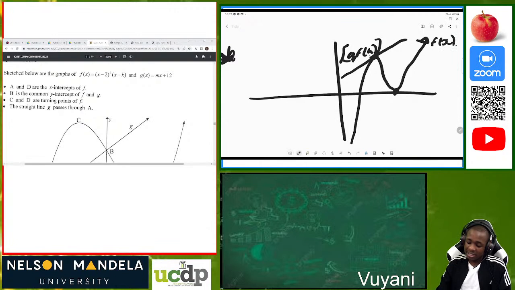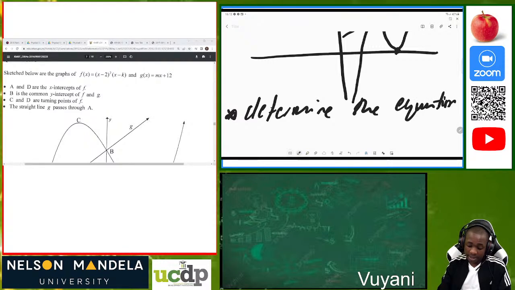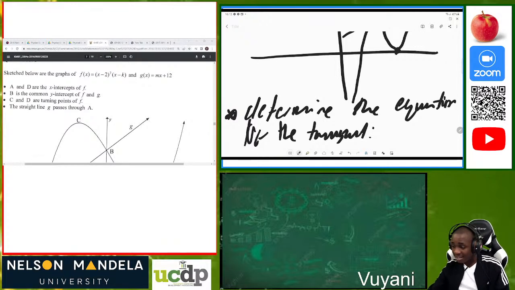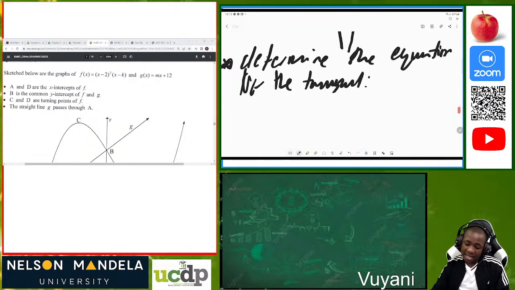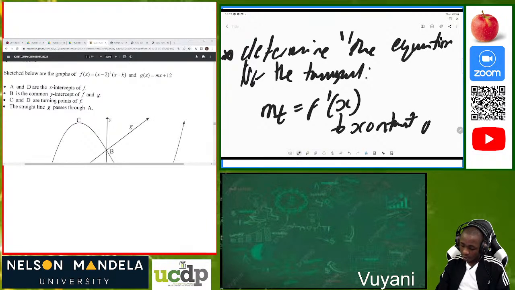So when they say determine the equation of the tangent, how do you do that? It's easy, because we said earlier that the gradient of the tangent is equal to the first derivative at x, where this x is the contact point of the tangent.